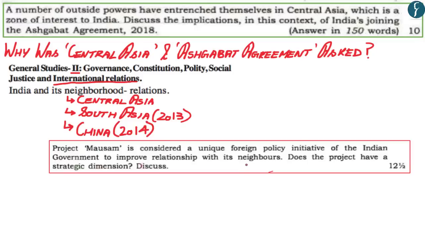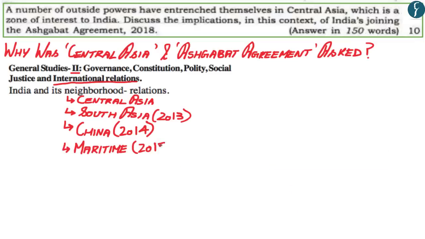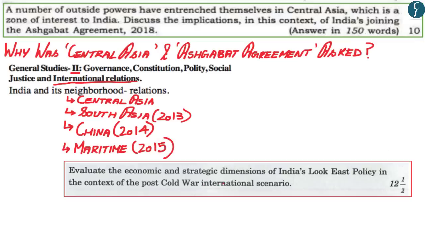While a question was asked in GS paper 2 of 2015 with regards to Project Mausam and how it could improve India's relationship with its neighbors. And so with regards to the syllabus of India and its neighborhood relations, that question asked about India's relationship with countries within the Indian Ocean region. While in GS paper 2 of 2016, a question was asked with regards to India's Look East policy and its various economic and strategic dimensions.